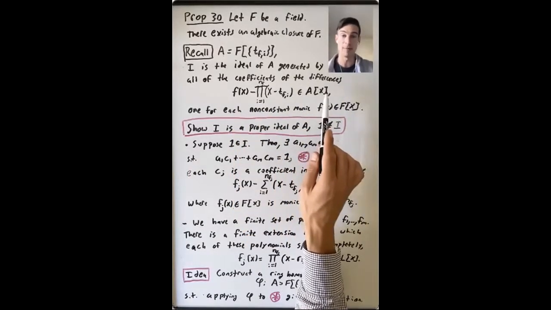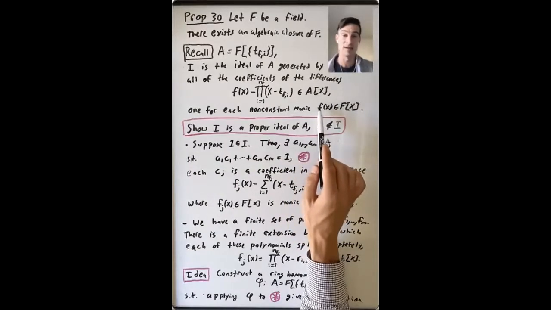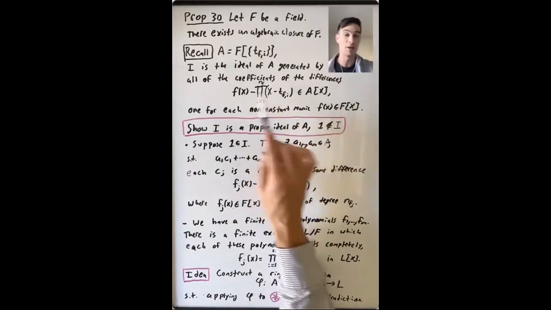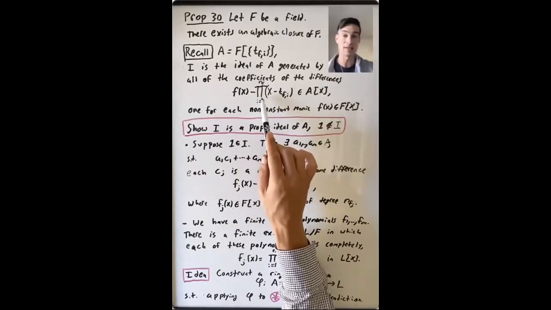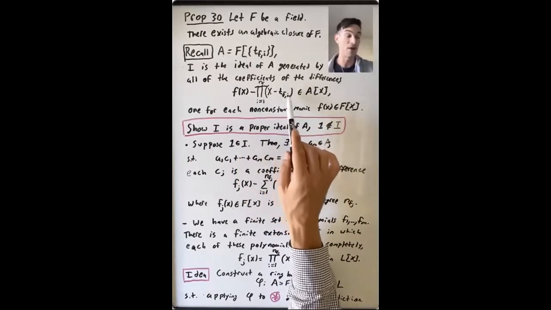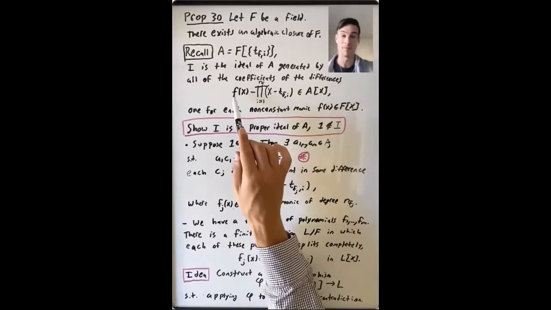What are these special elements? For each non-constant monic polynomial f(x), we're going to take the element in A[x] which is f(x) minus the product of (x minus t_{f,i}), where we go over the set of variables corresponding to this monic polynomial f.